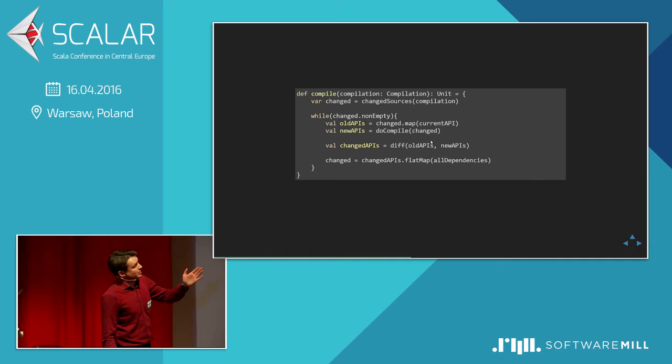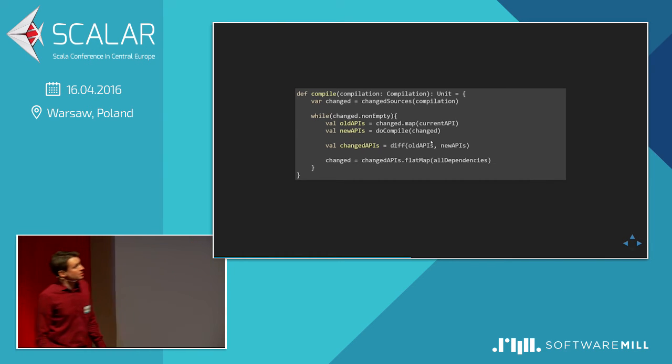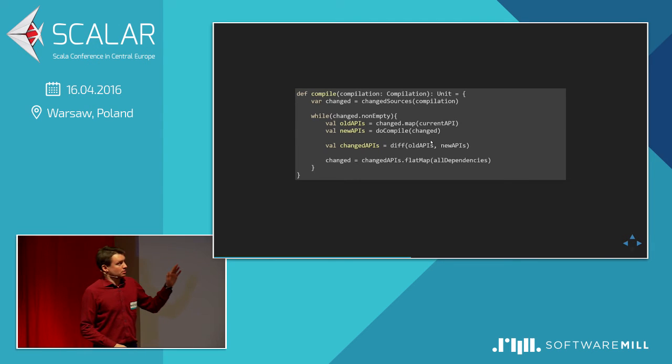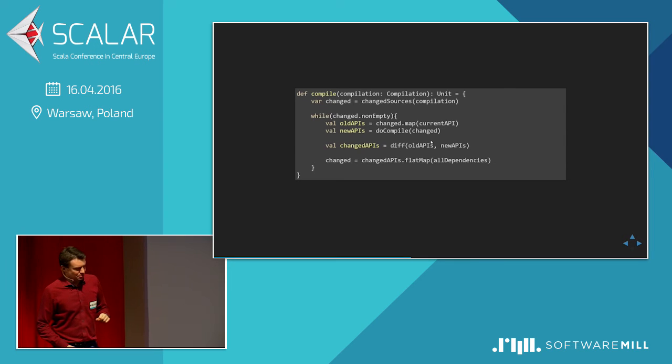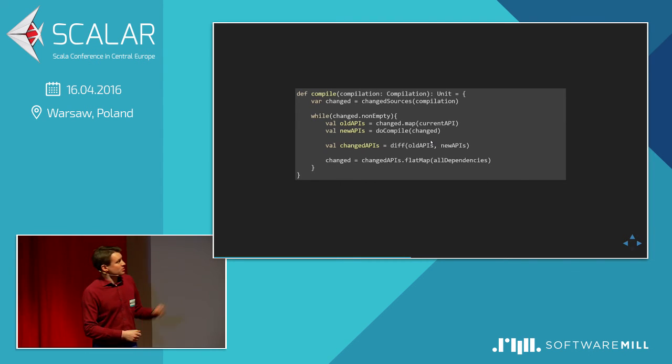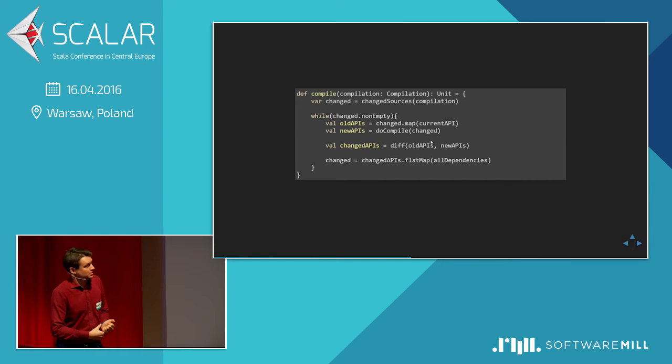Once we got these dependencies, once we got these APIs, we can do it again until there are no more changed APIs. So it's usually 1 or 2 or 3 cycles. There are cases where this can be slower than actual full compilation, but they are so rare, you have to specifically create the classes to be slower. And from my experience, I was hit by this kind of problem once, but it was a bug inside SBT, and it's already fixed. So don't worry.